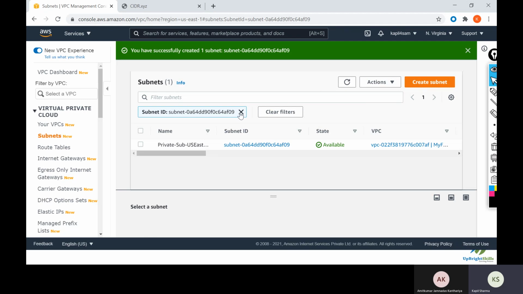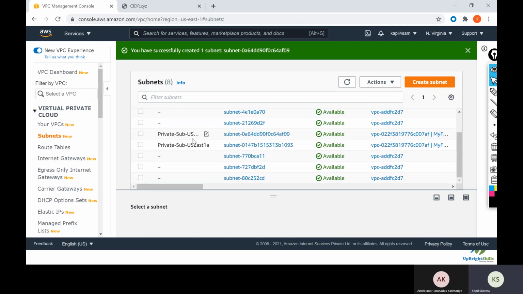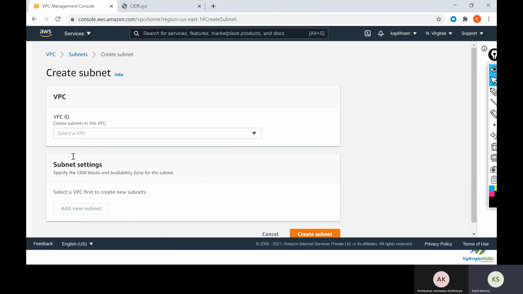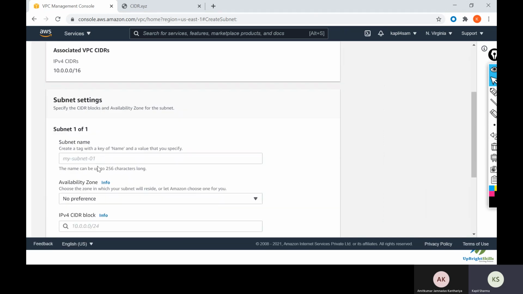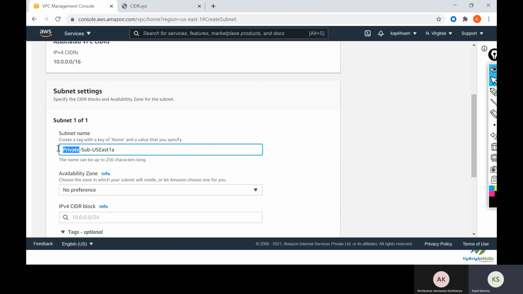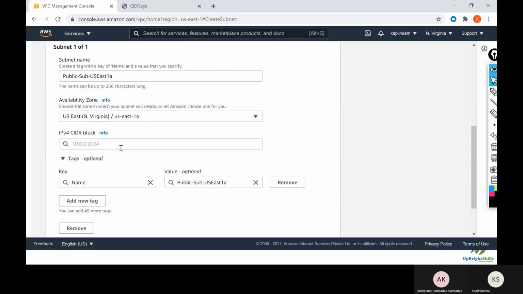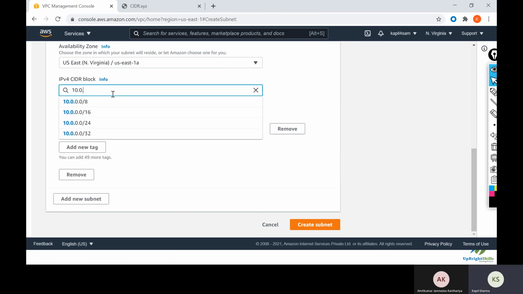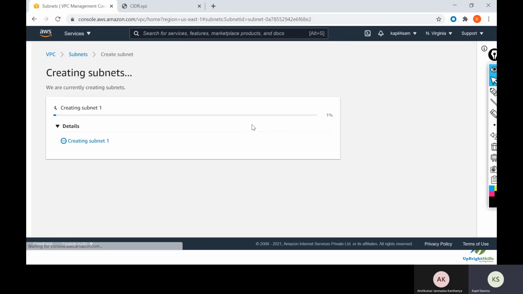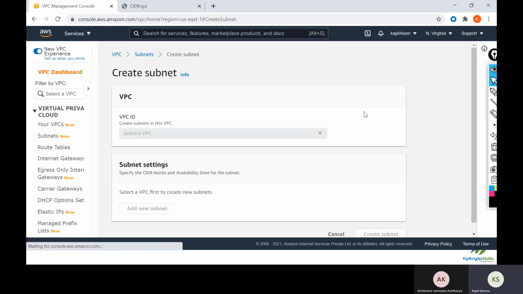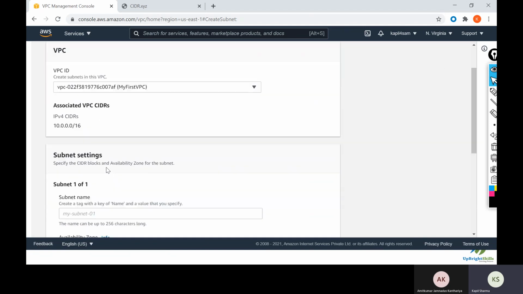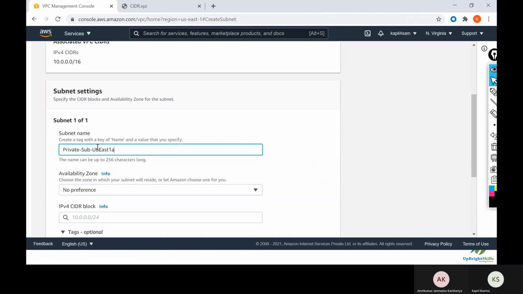Now I have created two private subnets. Now I will create two public subnets. Click on create subnet. Again, same, my first VPC. Now I will create public subnet US East 1A. Again in 1A, 10.0.3.0/24. Create subnet. My first VPC, 1B, and this will be public.